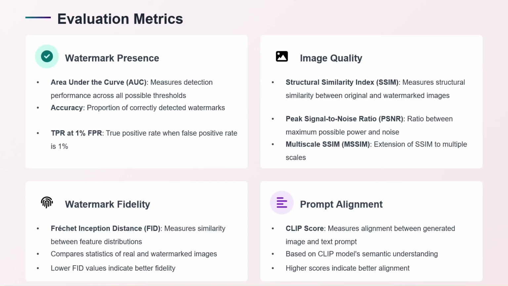We use peak signal to noise ratio, PSNR, for the maximum possible power and noise. We used MSSIM, which is the extension of SSIM to multiple scales. We use FID for measuring the similarity between feature distributions and comparing statistics of real and fake watermark images. Here, lower FID indicates better fidelity. For prompt alignment, to make sure the generated image aligns with the prompt, we used CLIP score, where a higher score indicates better alignment of the image.